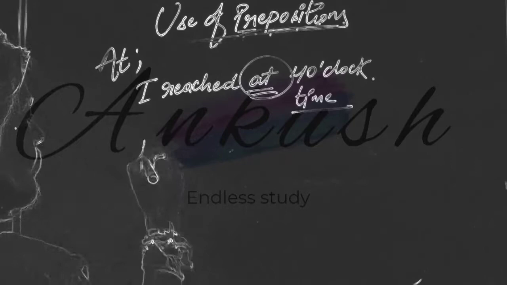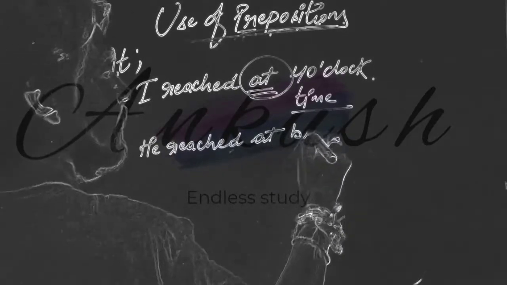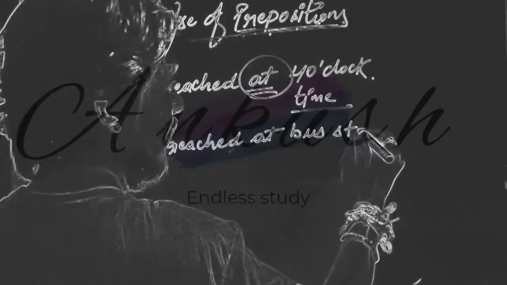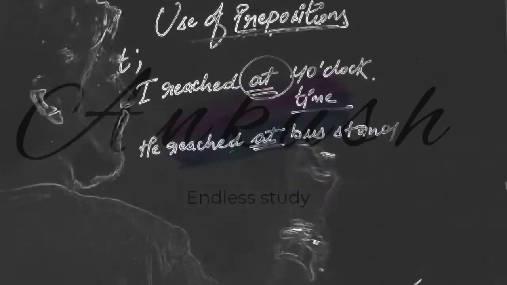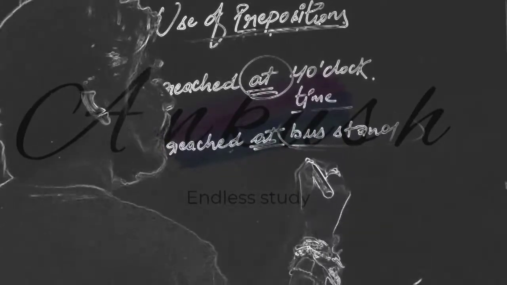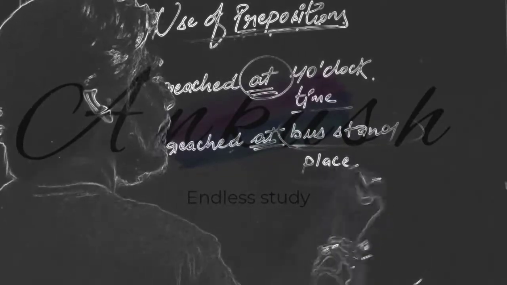Suppose I write: he reached at bus stand. So here at is representing place.